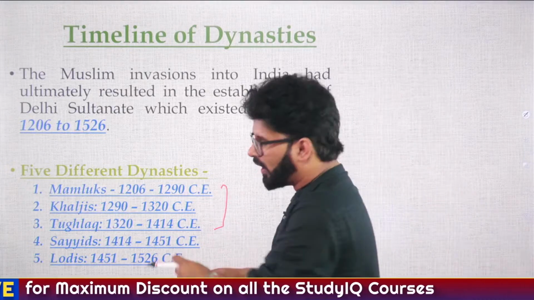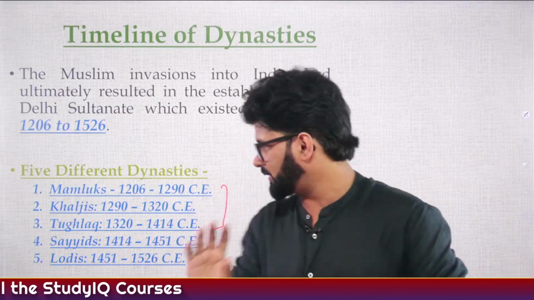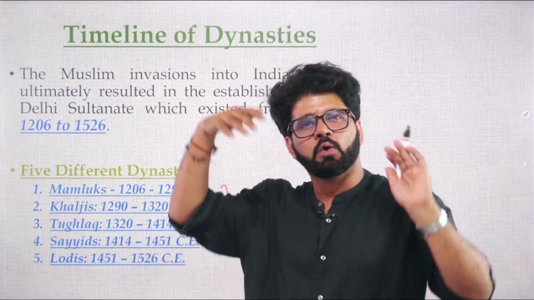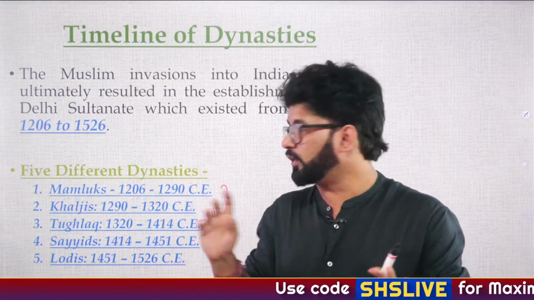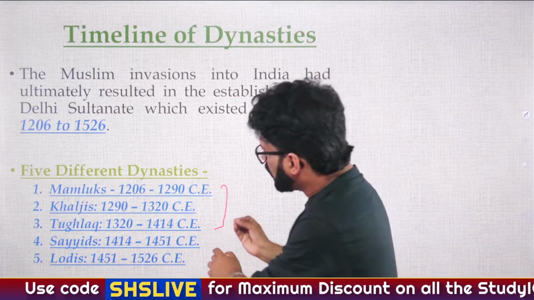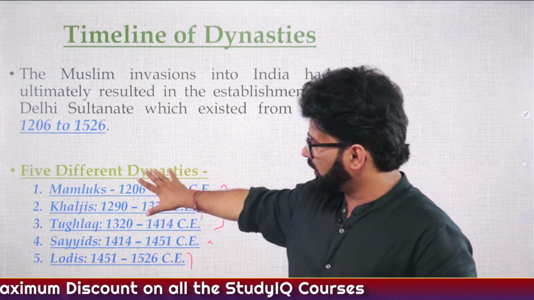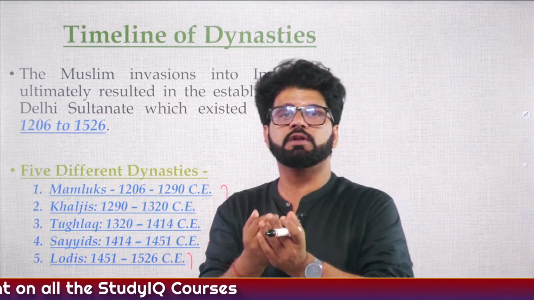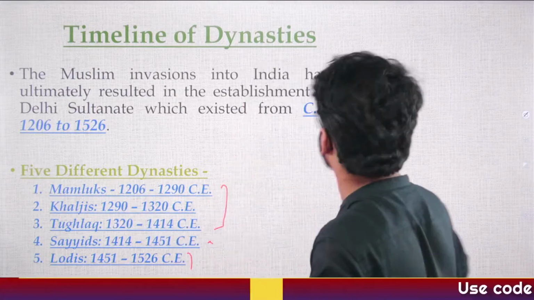Then Sayyid, you have to find their contribution, because we'll see what has happened in 1398, who came, who attacked the Sayyids. They were so terrified of that particular guy who came in 1398 AD. So what happened after that? So again, Sayyid's contribution you have to extract, and then Lodis. So these three are very important, Mamluk, Khalji and Tughlaq. You cannot discount them, and you cannot discount Khalji by the fact that they ruled for a very short period.